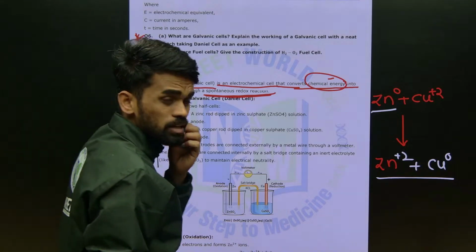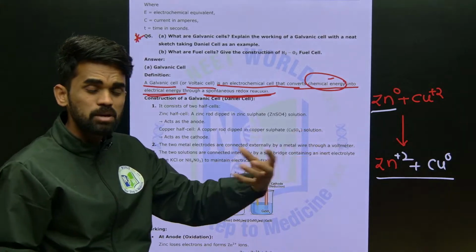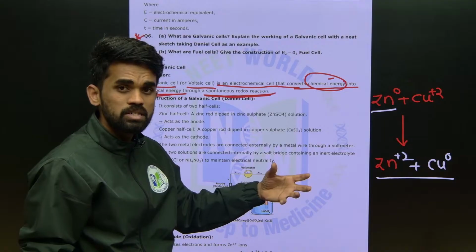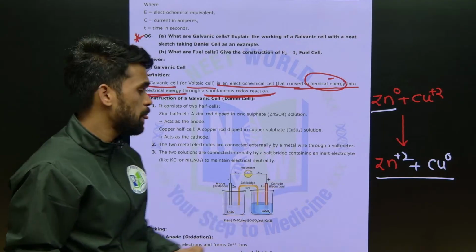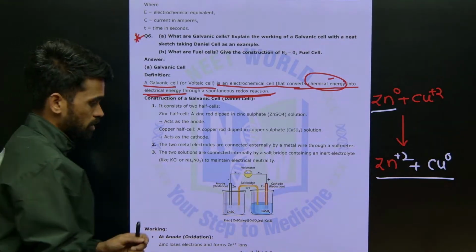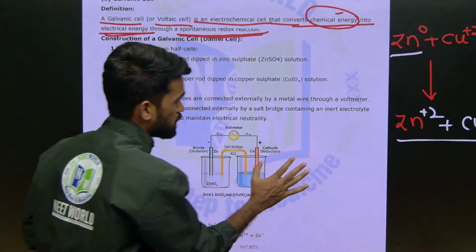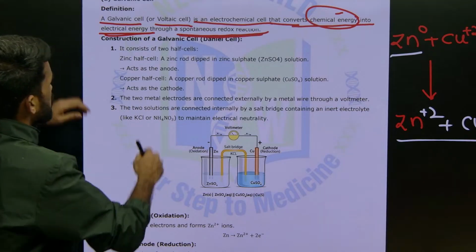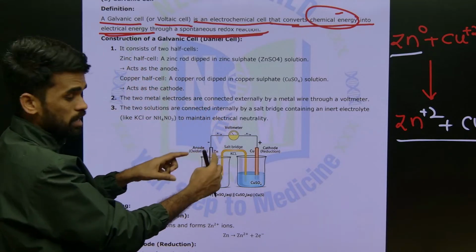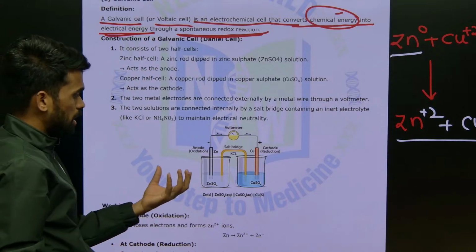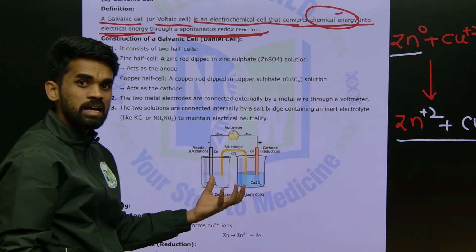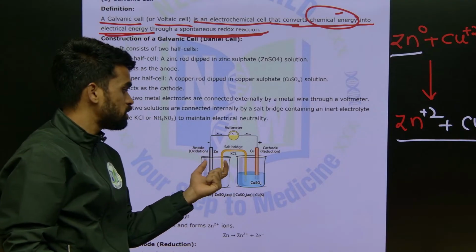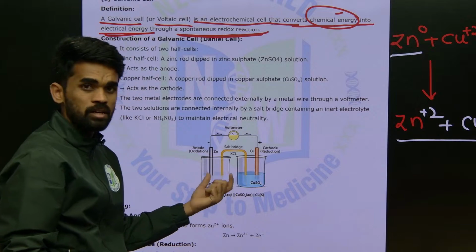Right, what I am saying here is that a spontaneous chemical reaction is responsible for the generation of electric current, the generation of electricity. So now let us see how it happens. Let us construct a cell, using this spontaneous chemical reaction. What we are taking now is the construction of a galvanic cell. A galvanic cell is an electrochemical cell that generates electricity from a spontaneous chemical reaction. So how this setup will look, we will be discussing here.